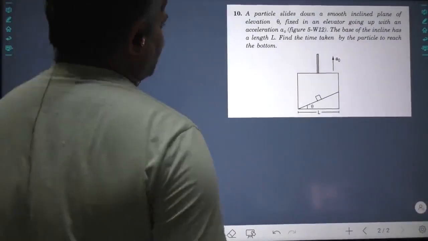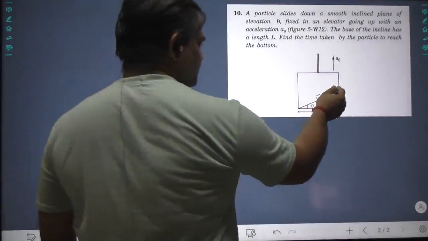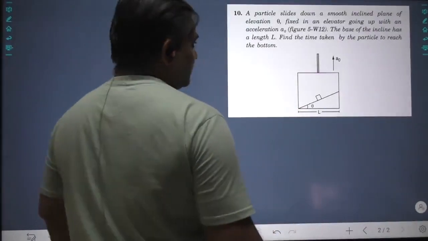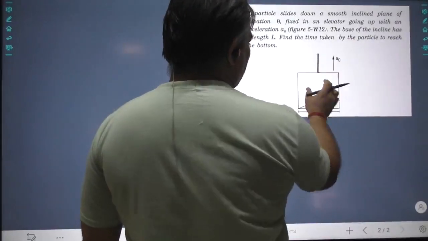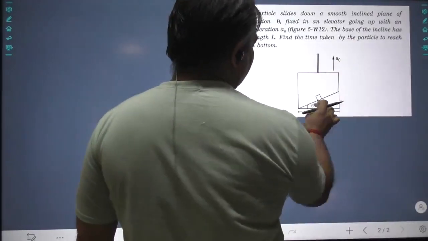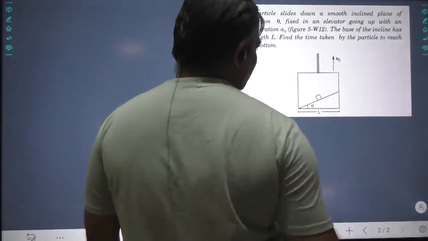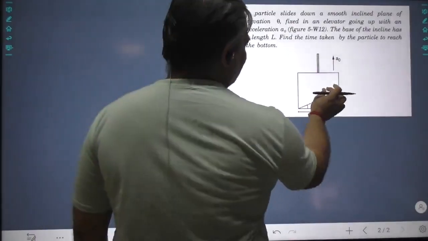Let us solve this question now. See, there is a wedge with a block on it. The wedge is fixed with this particular lift. So the wedge is part of the support. The only moving thing in this is the little block.